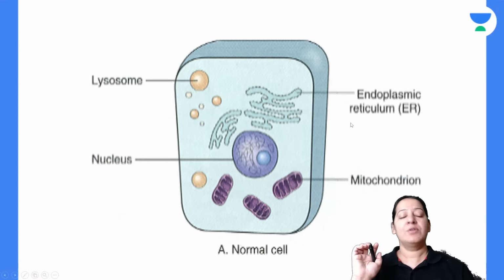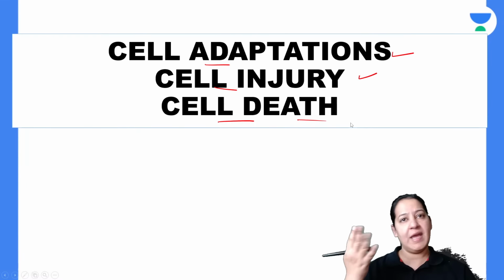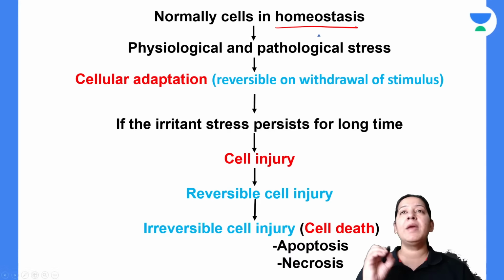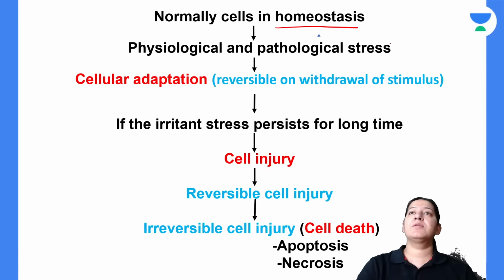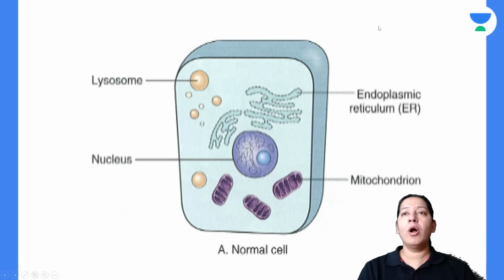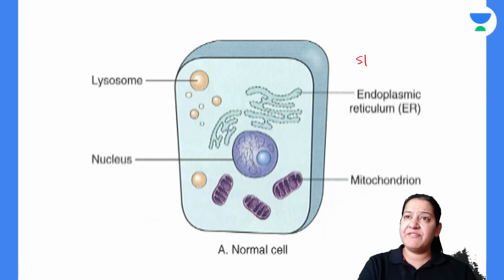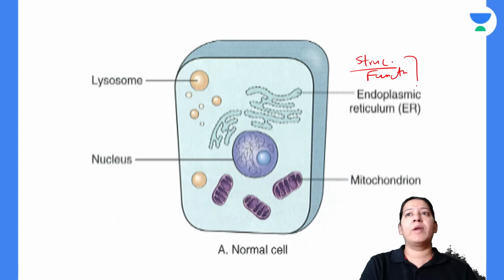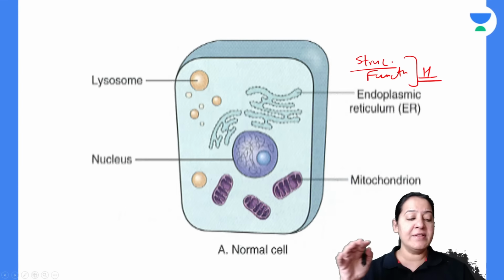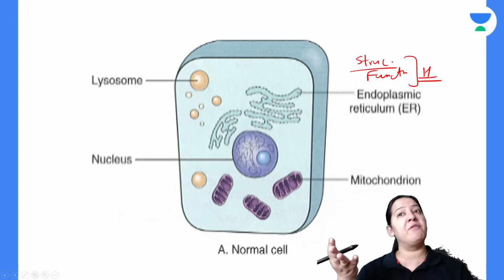Let me give you the introduction of the three as usual. Can you see this is a cell? Normally all cells in the body are in homeostasis. What do you mean by homeostasis? This is a cell of the human body. All the cells of the human body have a specific structure and they perform a specific function. The cell with a specific structure performing a specific function is known as homeostasis.